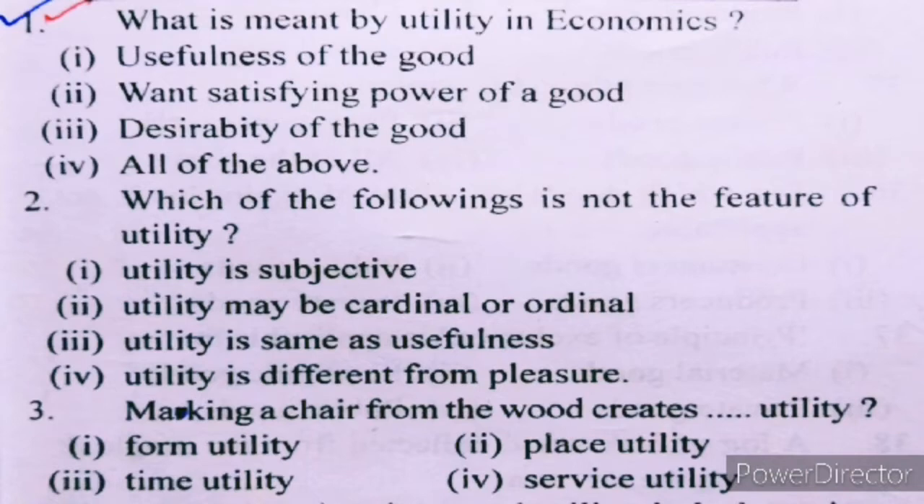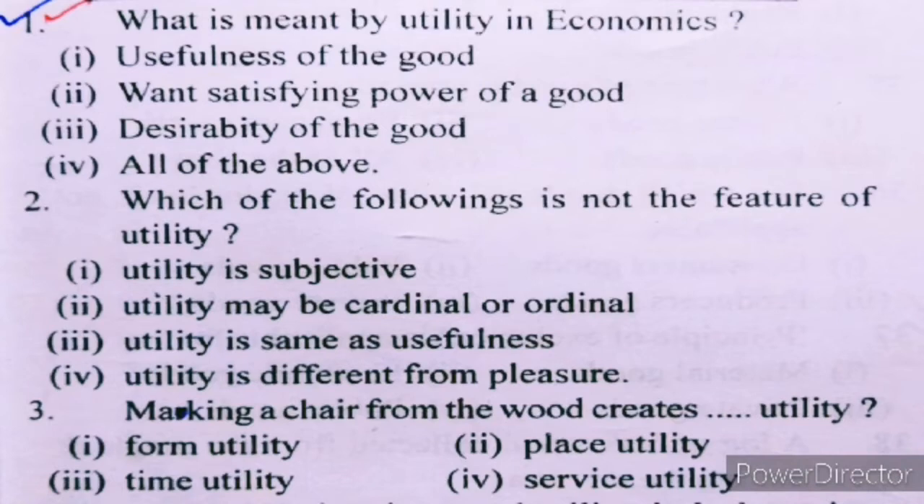Number 2. Which of the following is not the feature of utility? I. Utility is subjective. II. Utility may be cardinal or ordinal. III. Utility is same as usefulness. IV. Utility is different from pleasure.